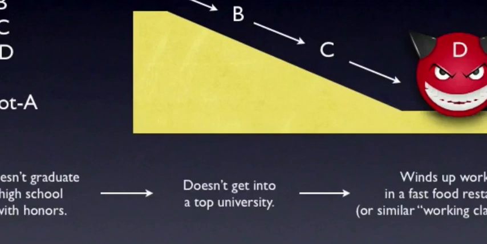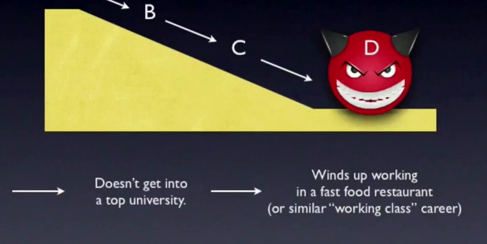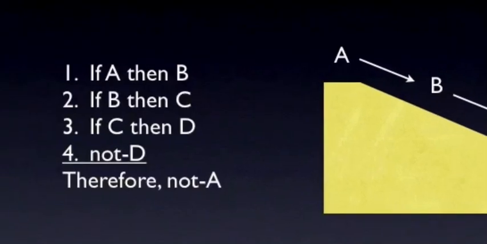The last move, from failing to get into a top university to flipping burgers for a living, is obviously the weakest link in the chain. This is just wildly pessimistic speculation with nothing to support it. So each link in the chain is weak, and the chain as a whole simply compounds those weaknesses. By saying this, we're saying that premises 1, 2, and 3 are not plausible, and so the inference from A to D is not plausible. We have no reason to think that this slope is slippery.